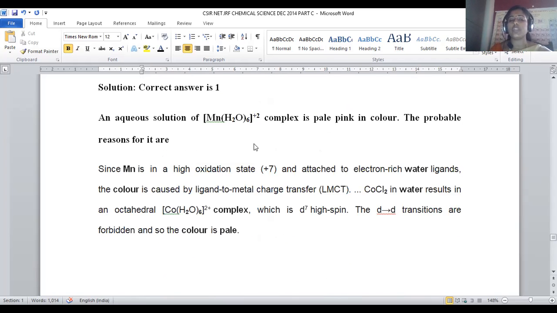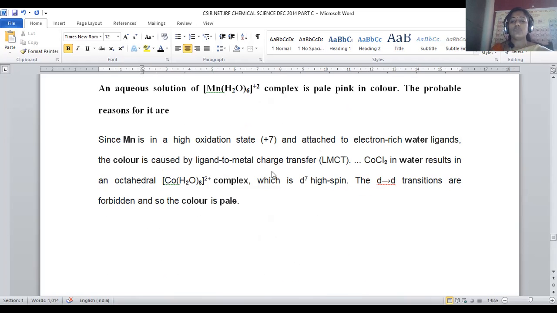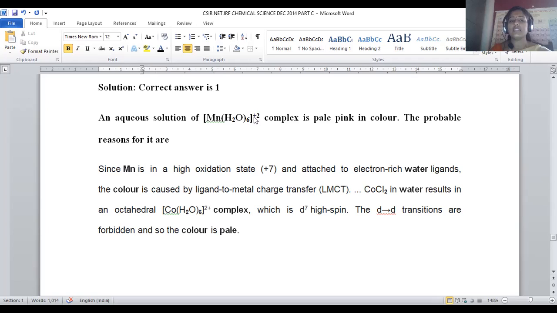But in the case of [Mn(H2O)6]2+, manganese is a d5 system, and when it is attached to water, water being a weak field ligand, it gives a high spin complex. What could be the reason for that? Water carries oxygen with 2 lone pairs of electrons, so electron-rich water is attached to the manganese, and ligand to metal charge transfer is possible. That's the reason why color is possible for this complex.